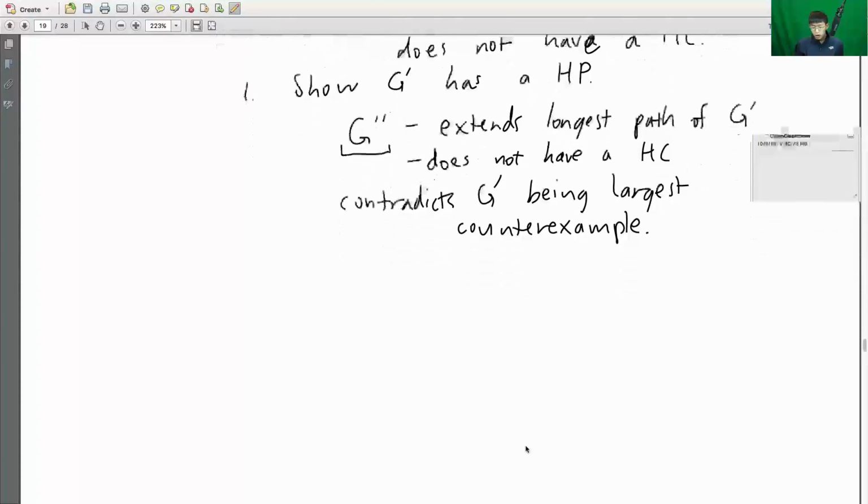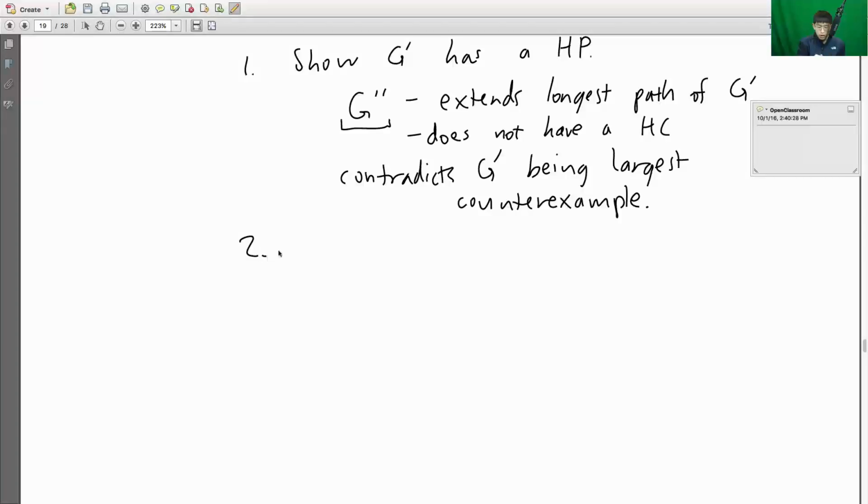Now we're going to also show that G prime has a Hamiltonian cycle. So how do we do this? Essentially, we take the Hamiltonian path and we're going to extend it and make it a Hamiltonian cycle. So the Hamiltonian path looks something like this.